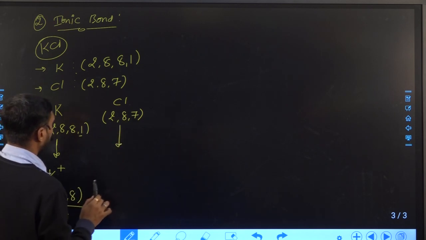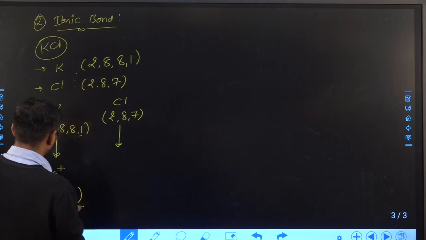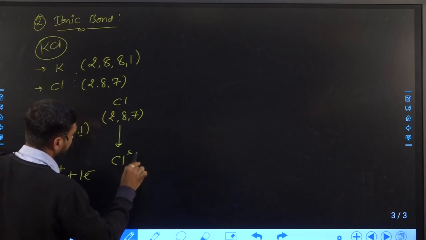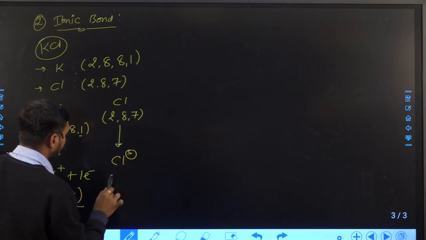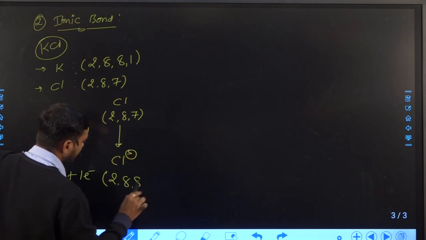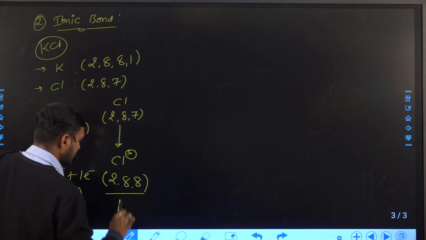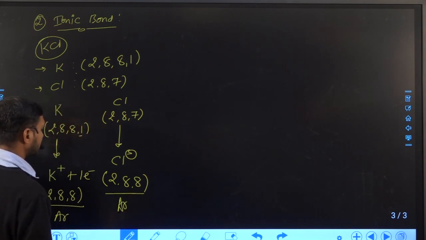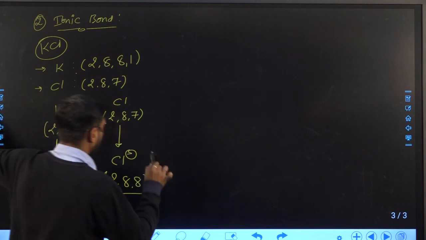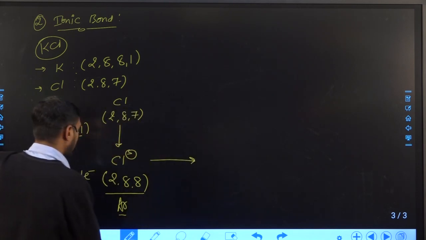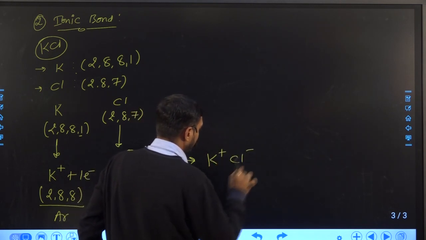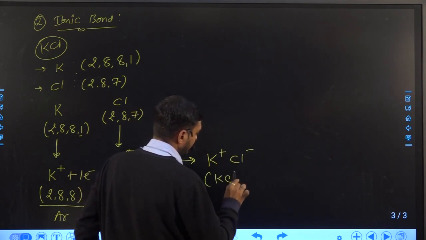While in the case of chlorine, if chlorine accepts one electron, it will become Cl minus. After accepting one electron, the configuration of Cl minus is 2,8,8. So this is also a configuration like the nearest noble gas, and that is argon. The electron configuration of argon is 2,8,8. So that is why it forms K plus and Cl minus ions, and we also write Cl minus.